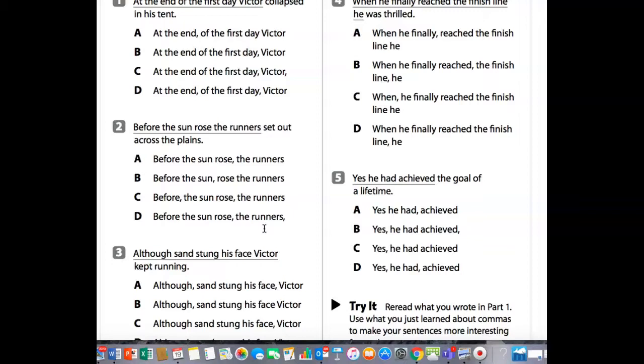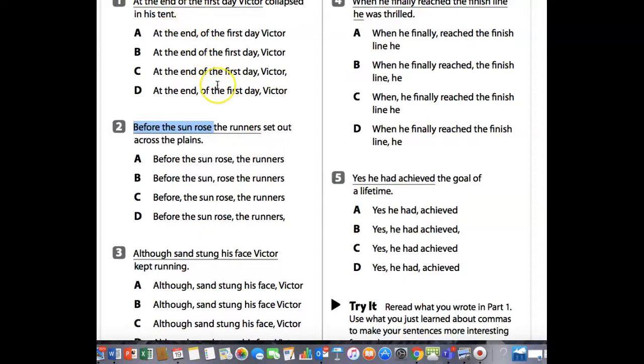Where do you think a comma goes there? Where does it sound the best? Essentially, if you look at this, you're making a statement, but it's not a complete sentence. It's a dependent clause because you don't know what happened before the sun rose. So before the sun rose, what happened? The runners set out across the plains. Do you see that? So the comma would go here after rose. I hope this is becoming clearer now.